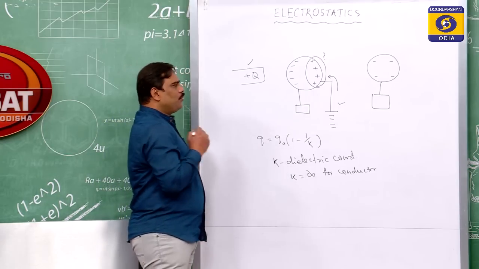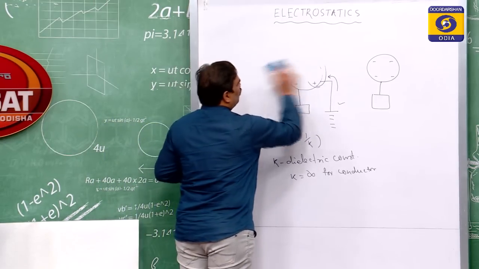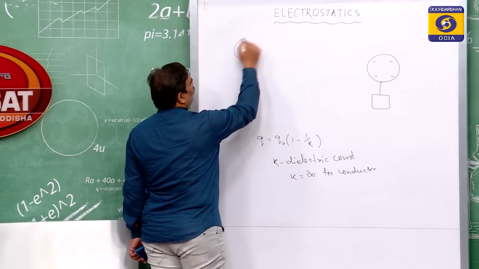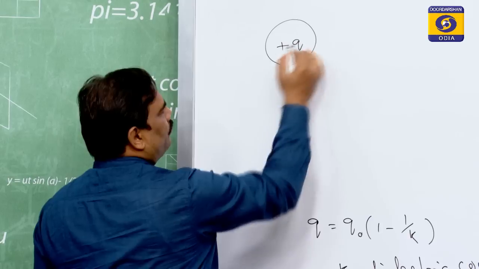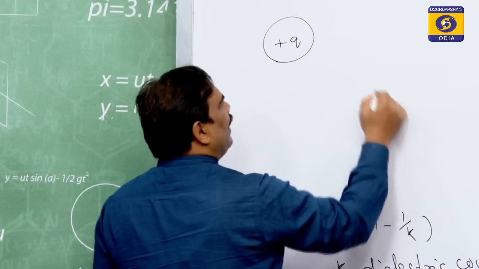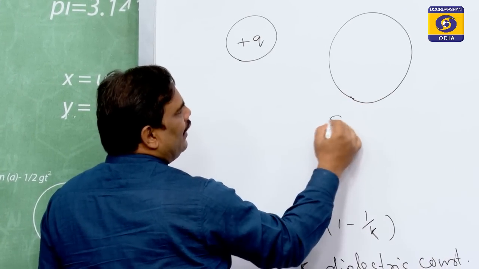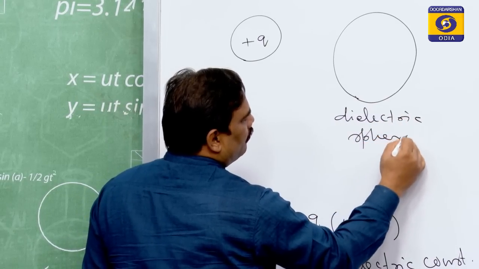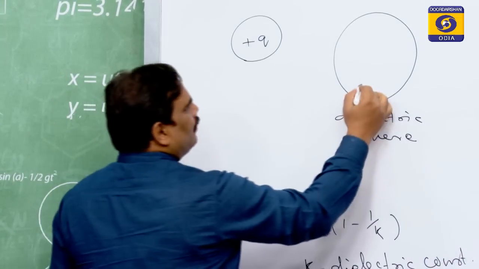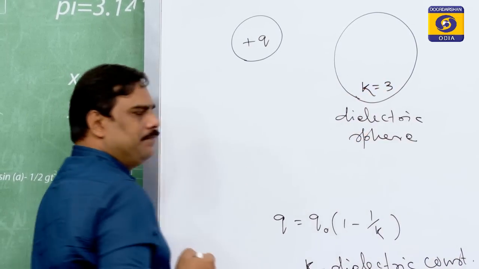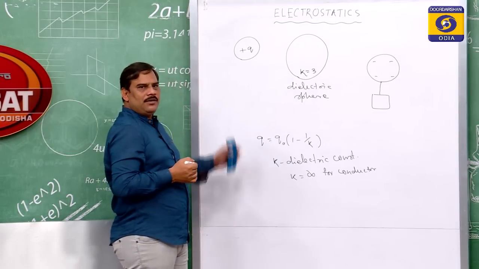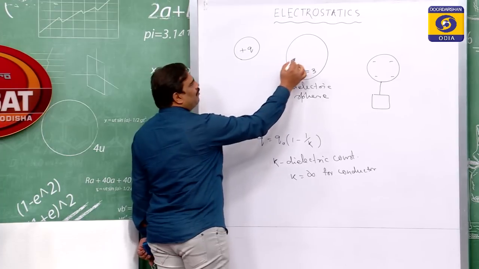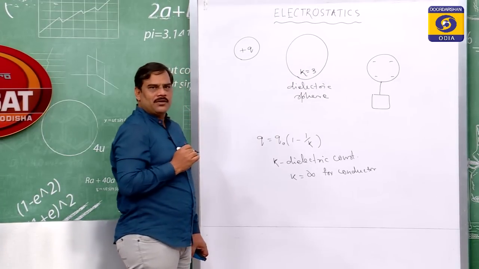Now, let us take an example. Suppose we have a body having a charge of plus q, and a dielectric sphere having dielectric constant K equal to 3. In the process of induction, what will be the amount of charge developed on the body?